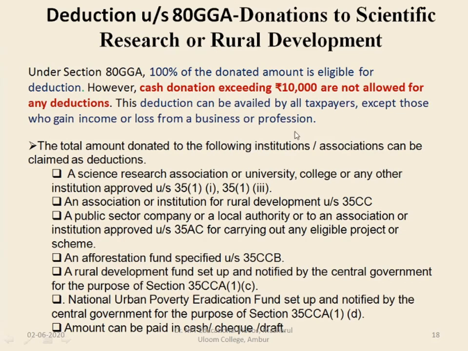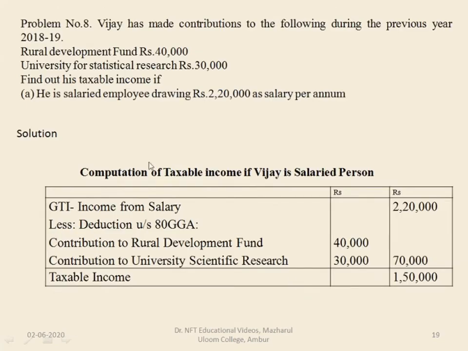It's only available for salaried class of people and not for business or profession. Under 80GGA, which is for donations to specific scientific research or rural development. Now let's see one problem based on this.